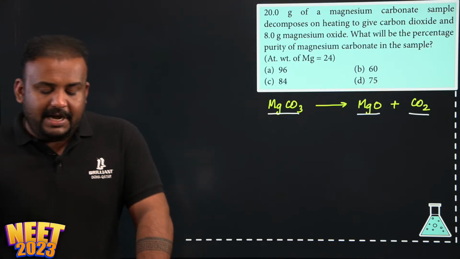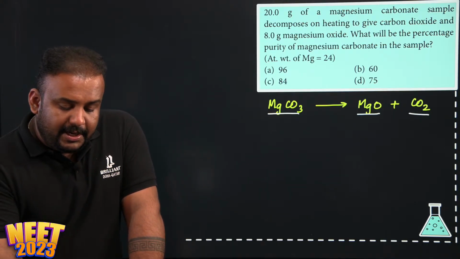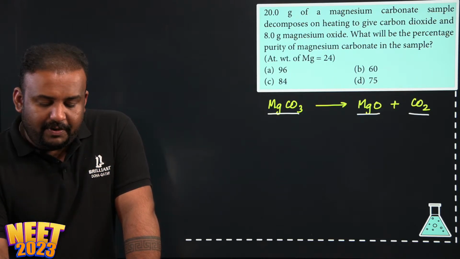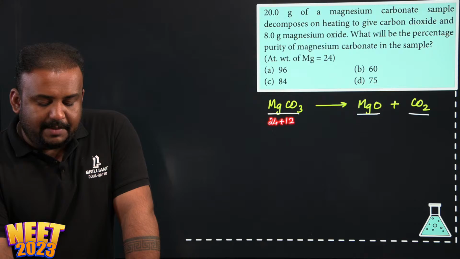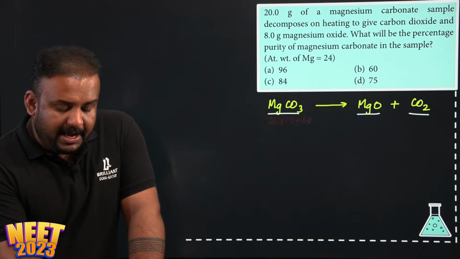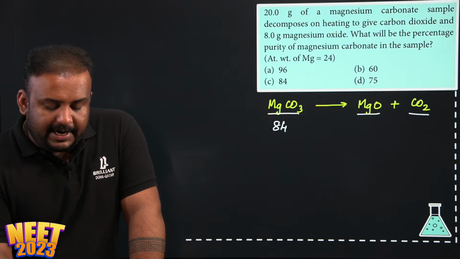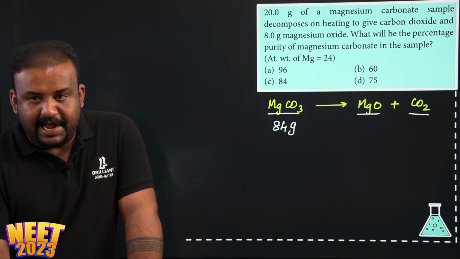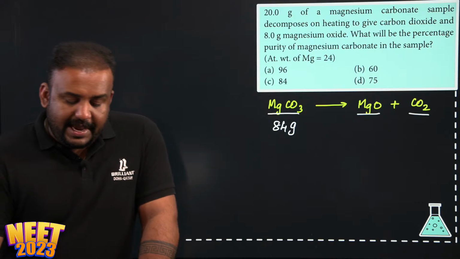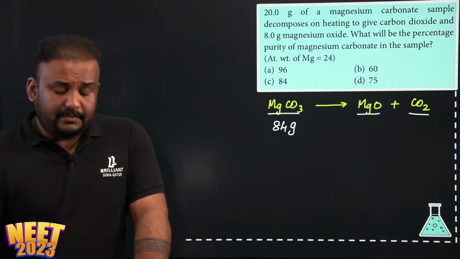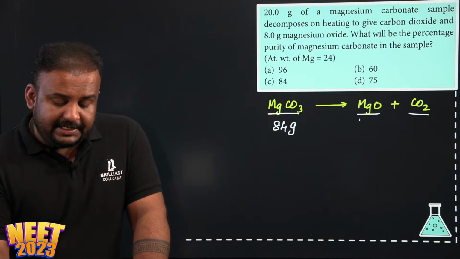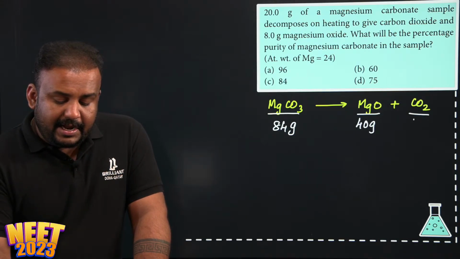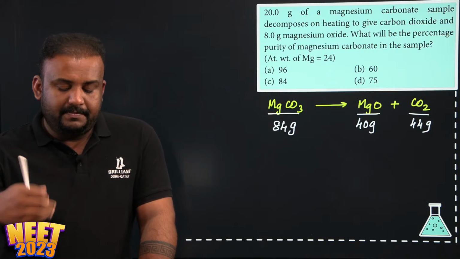So in terms of mass, if you check, the total mass of MgCO3 1 mole will be how much? Magnesium is 24, 24 plus carbon is 12 and 48, right? 60 plus 24, that will be 84 gram magnesium carbonate is going to react with MgO. MgO is having a weight of 24 plus 16, that is 40 gram, and carbon dioxide is 44 gram.